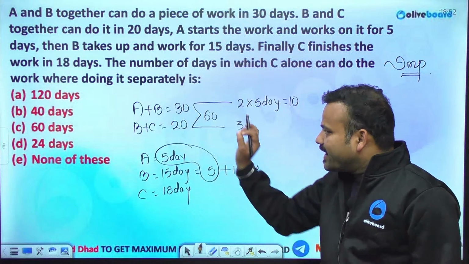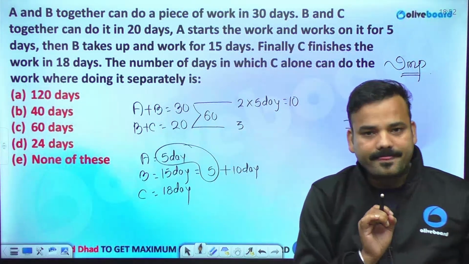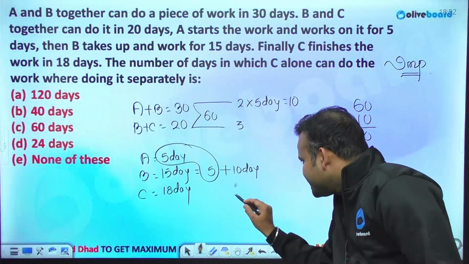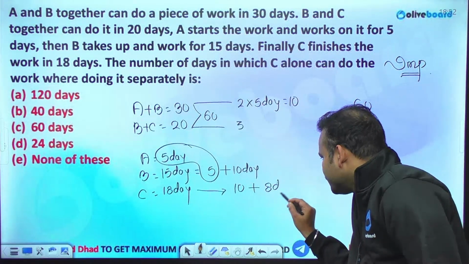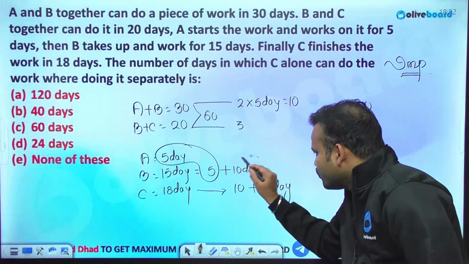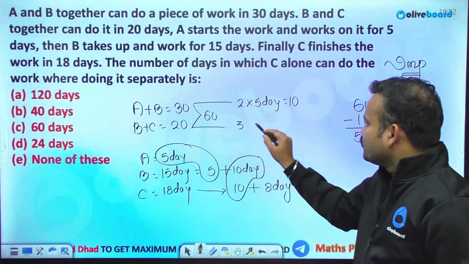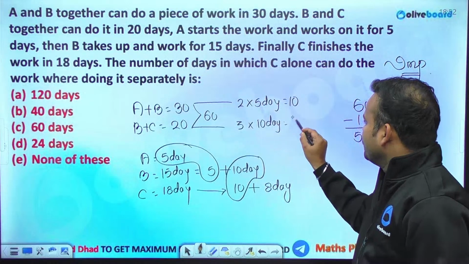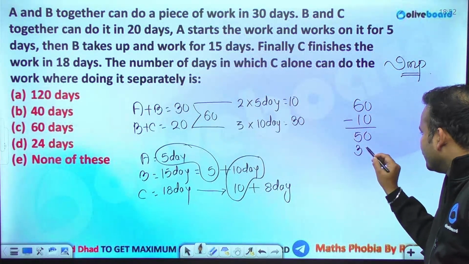And B is a kind of person which is having a mutual collaboration with A as well as C. So what to do? Pick this 18 days and put this in 10 plus 8 days. So B and C are both working for 10 days together. So in 10 days, they will be doing 30 units of work. So out of 50, 30 units of work is being completed.